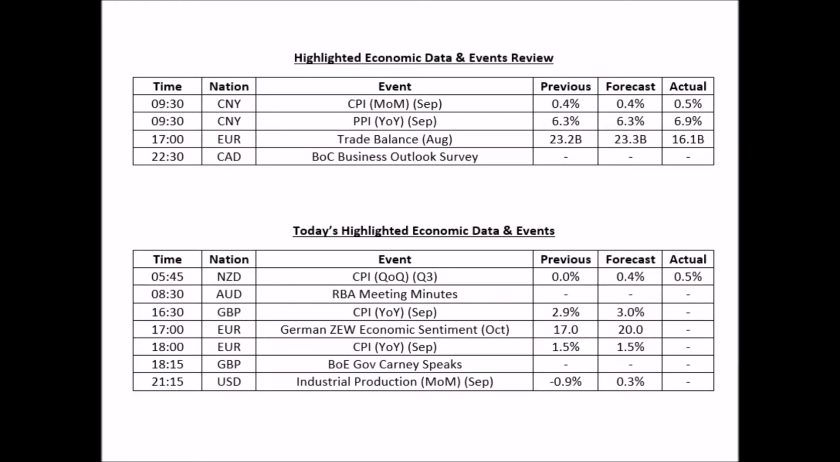In the Eurozone, Germany is going to release its ZEW economic sentiment for October, which is expected to improve from the previous 17 to 20, and they are going to release the consumer price index for September as well, which is expected to remain the same at 1.5%. During North American trading hours tonight, the United States is due to release industrial production for September, which is expected to be better, from the previous negative 0.9% to 0.3% growth.